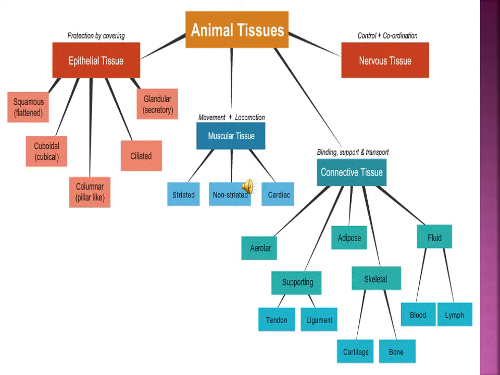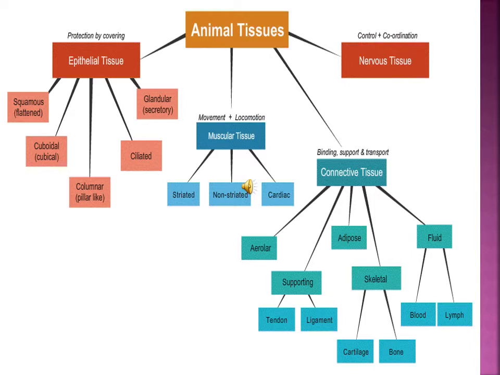And the connective tissue has different categories: areolar; supporting, which is of two types, tendon and ligament; adipose; and skeletal, in two types, cartilage and bone; and fluid, blood and lymph. These are the connective tissue types.